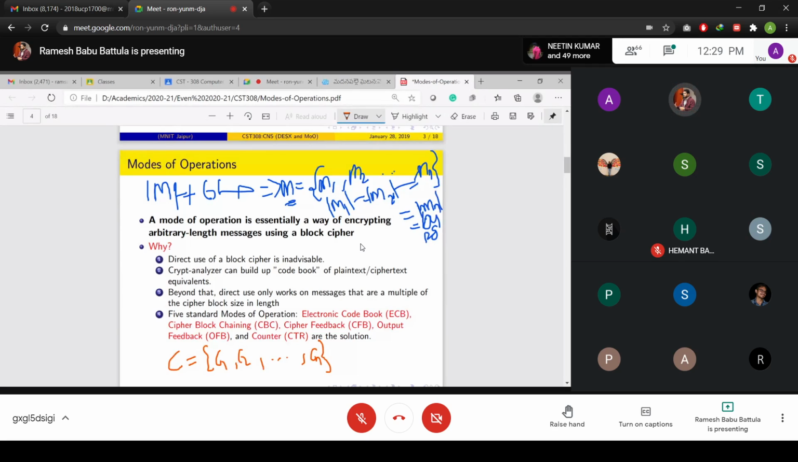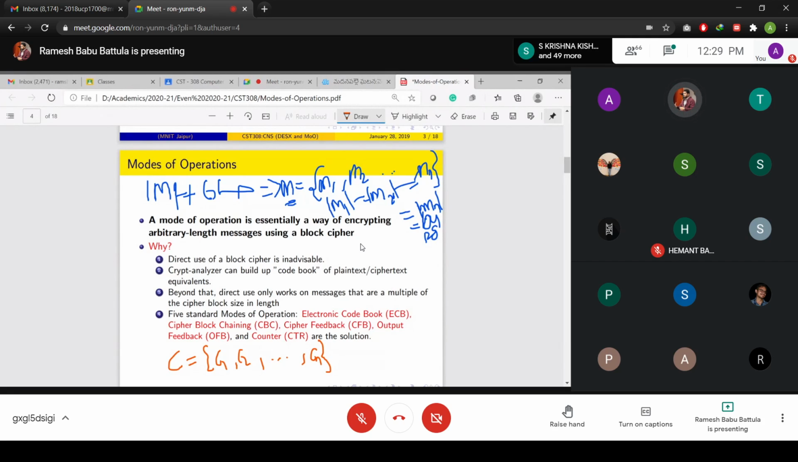Right. So how I am going to encrypt all these message blocks comes into the picture. That's why we require a mode of operation. A mode of operation is essentially a way of encrypting arbitrary length messages using a block cipher. Why is it required? Direct use of a block cipher is inadvisable. A cryptanalyst can build up a code book of plain text and ciphertext equivalents of block size length, and then find out your key.